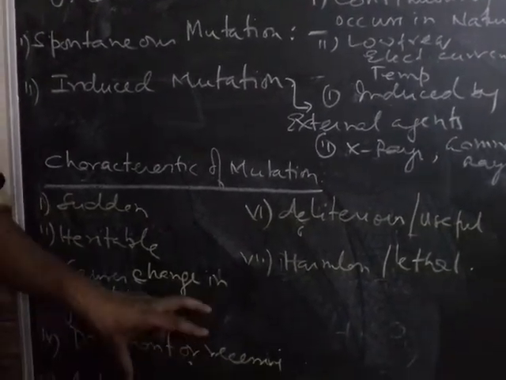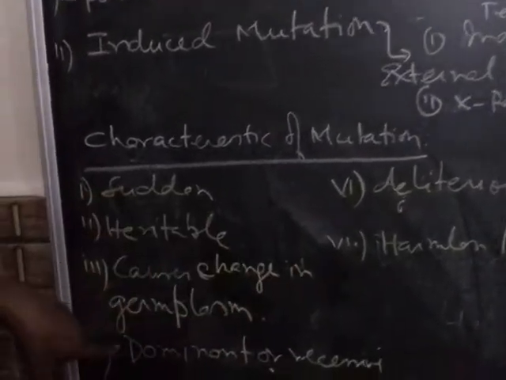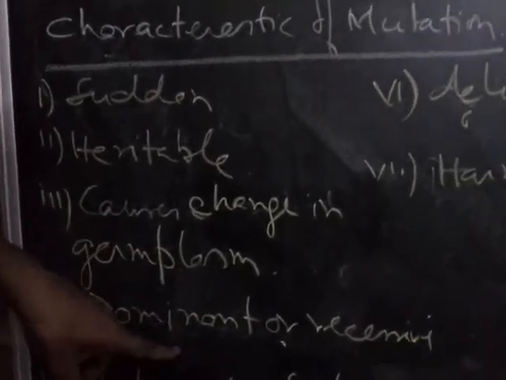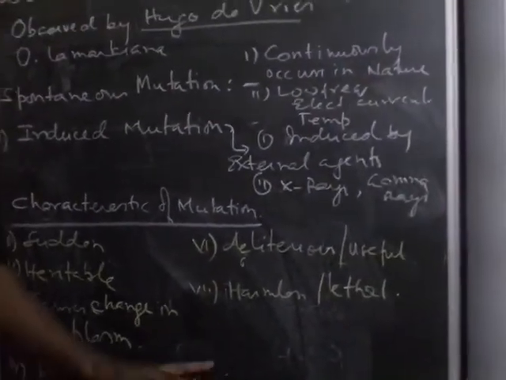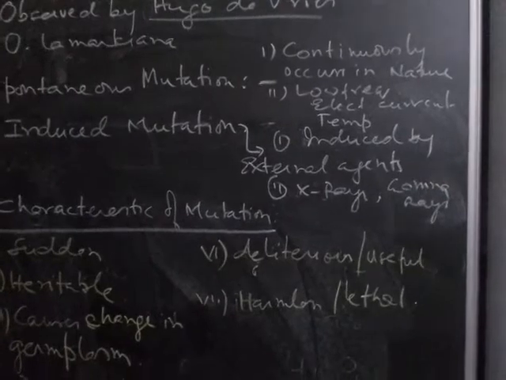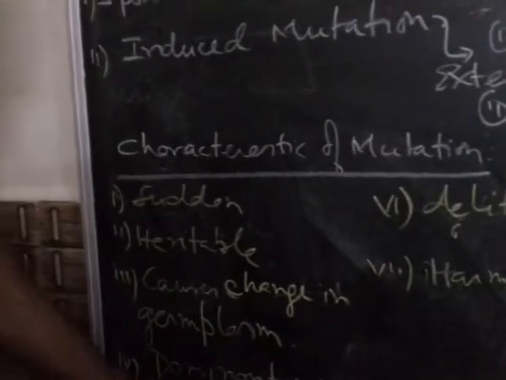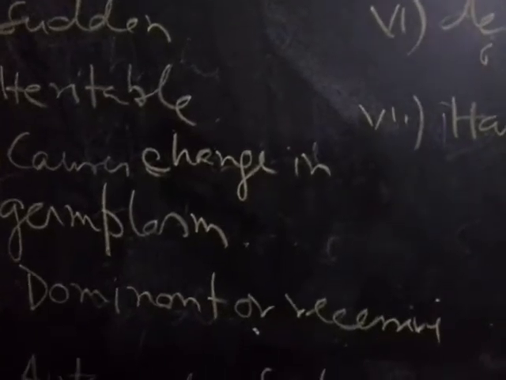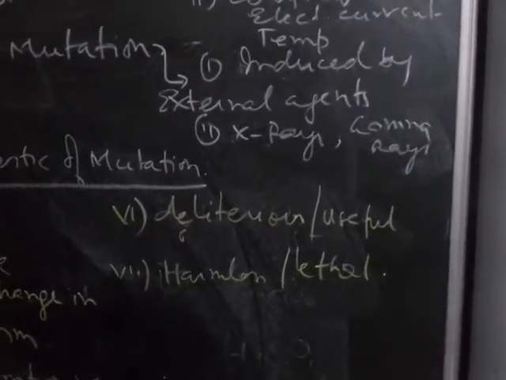Mutation can be a dominant mutation or a recessive mutation. For example, albinism is a dominant mutation, while color blindness and hemophilia are recessive mutations. Albinism is autosomal recessive. Now, it can be autosomal or sex linked. Albinism is an autosomal mutation. Color blindness is sex linked, and hemophilia is sex linked. That means these mutations occur on the sex chromosome.